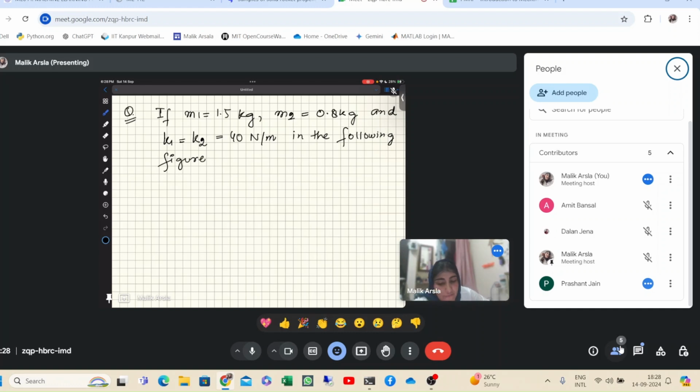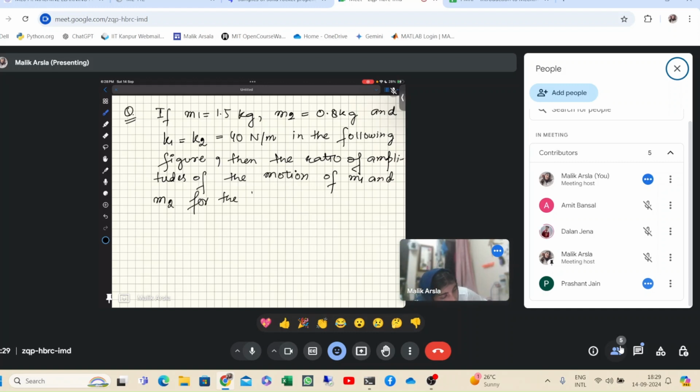Then the ratio of amplitudes of the motion of m1 and m2 for the two modes of vibration will be.